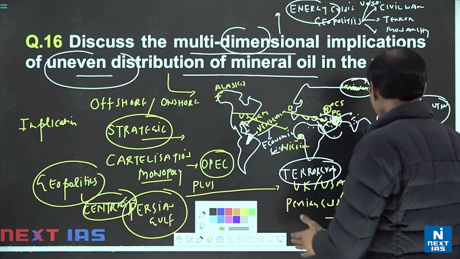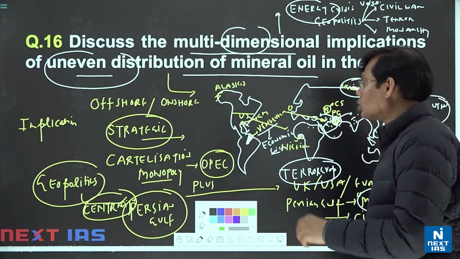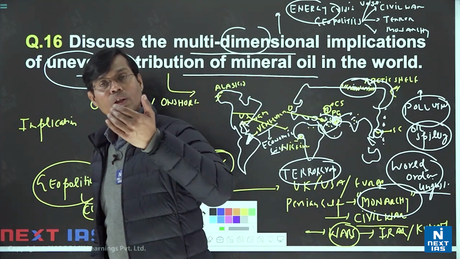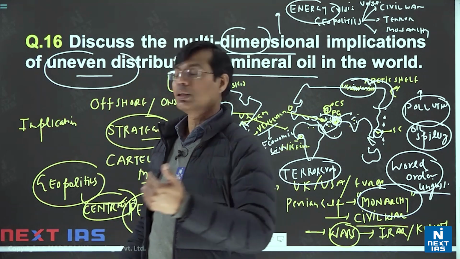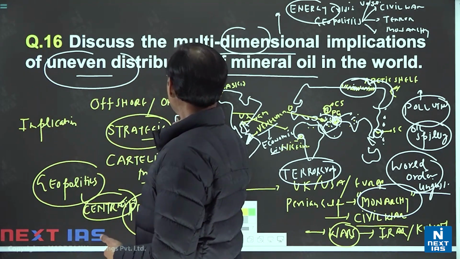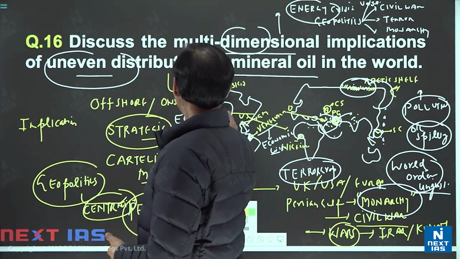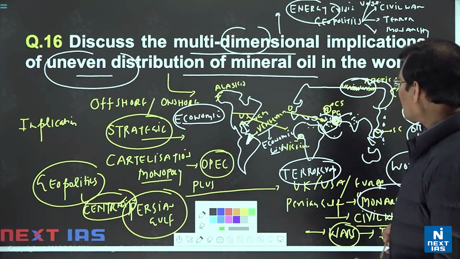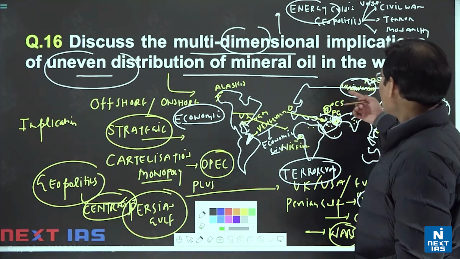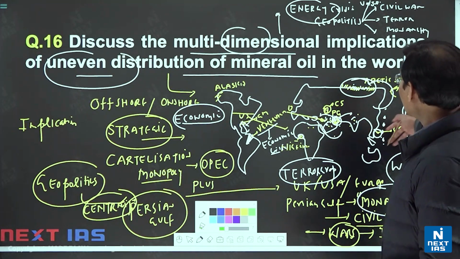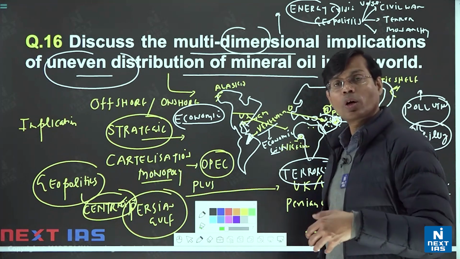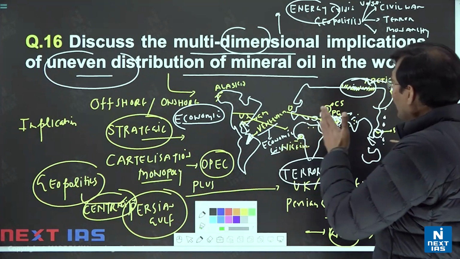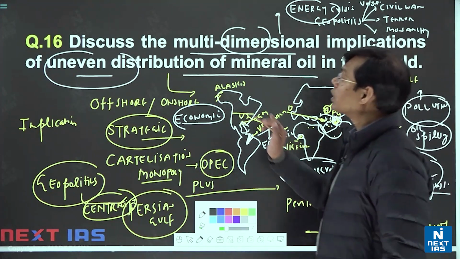So we can say that the uneven distribution led to problems of many kinds, especially related to geopolitics or strategic aspects, having economic, political, social, cultural repercussions in the form of these problems. And we can say even environmental issues like pollution and biodiversity issues from crude oil exploration. And if we want to handle that, what should be the way out here in the last?